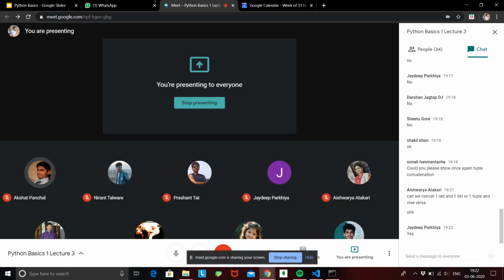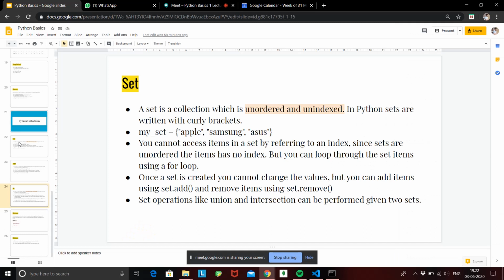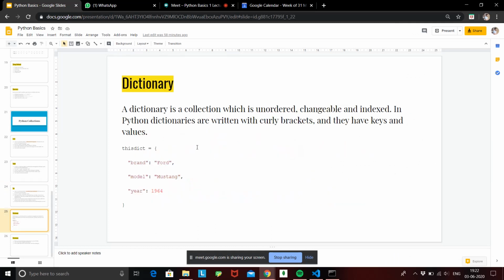Okay, so let's go to our next data structure, that is called dictionary. Even in yesterday's lecture we talked a little about dictionary. A dictionary is a collection of unordered, changeable and indexed items. In Python, dictionaries are written inside curly braces and they have keys and values. Basically a dictionary is a collection of key value pairs. You will have a key and you will have a value. Similarly, you will have a key and value. A small example for dictionary is shown over here.